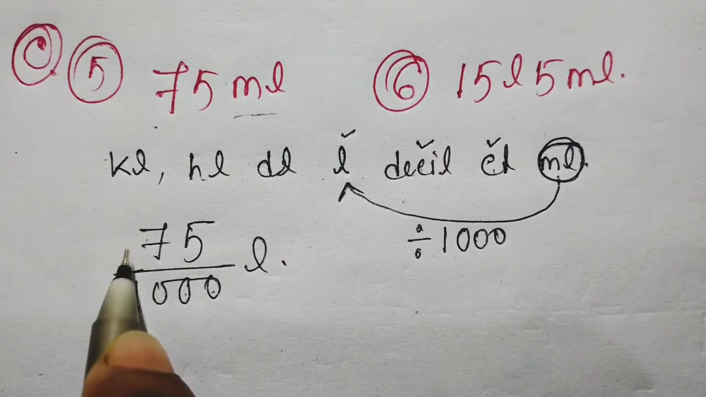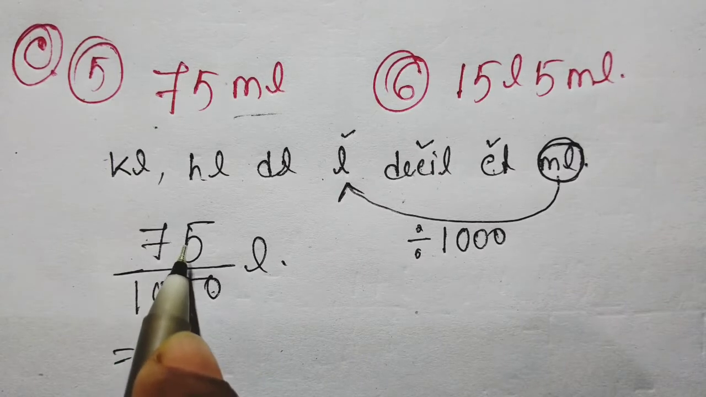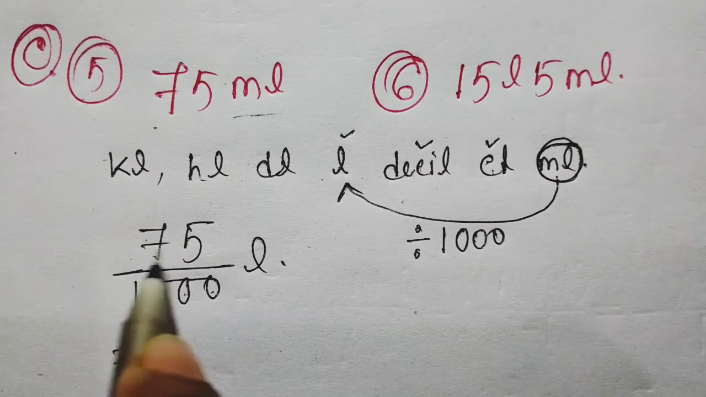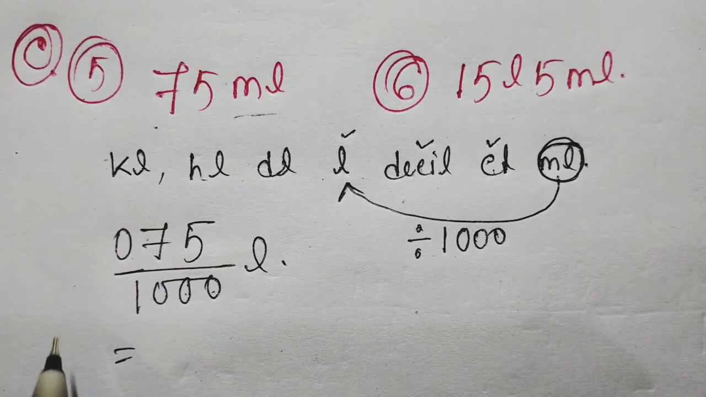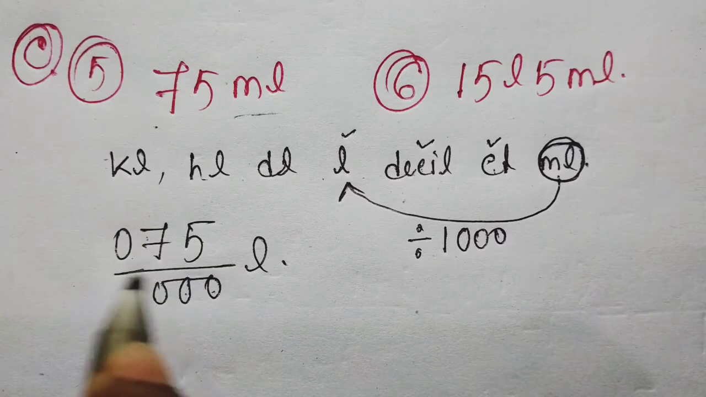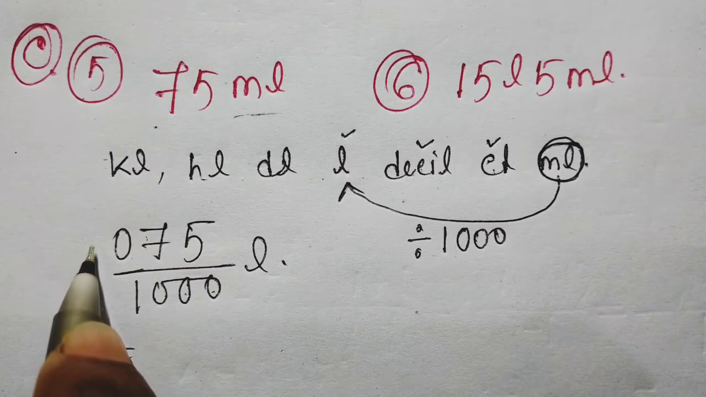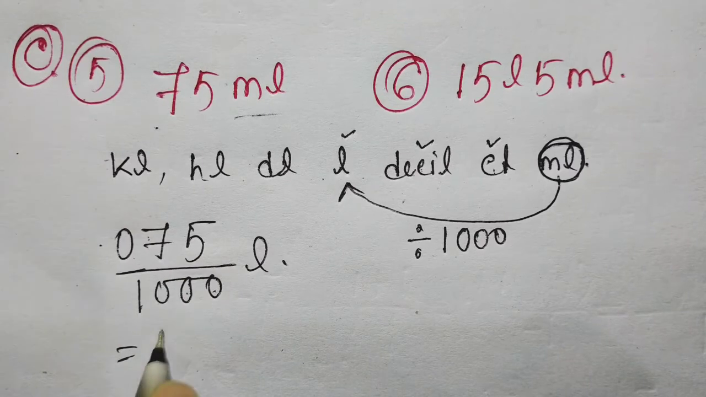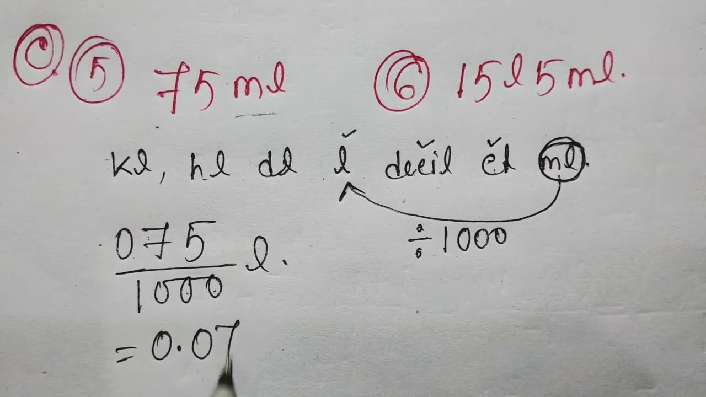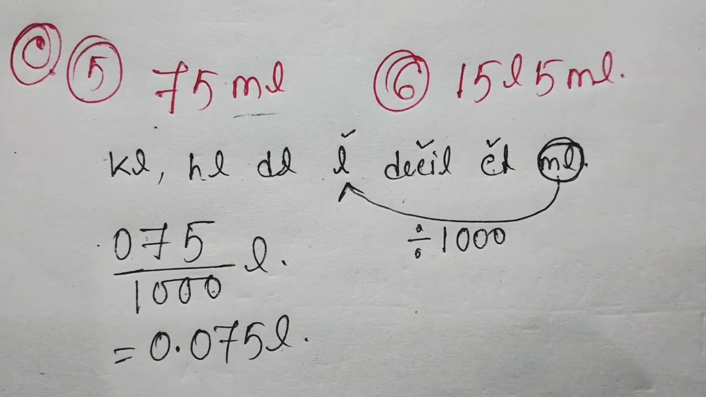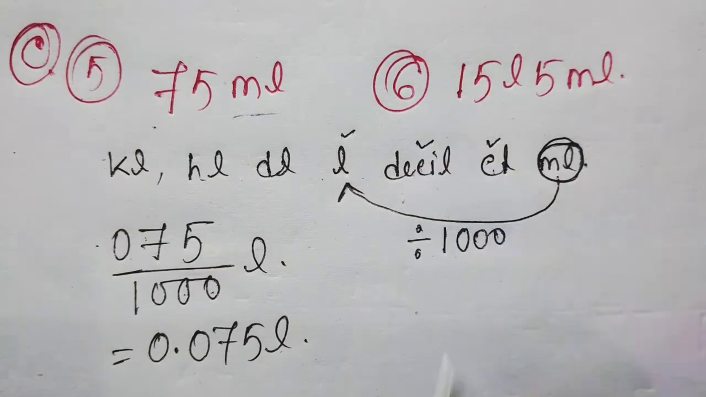So you have to put a point before 3 digits from the right-hand side. So just put an extra 0 here. Now it's a 3-digit number. Now only put a point here. So our final answer is 0.75 liter. Understood everyone?